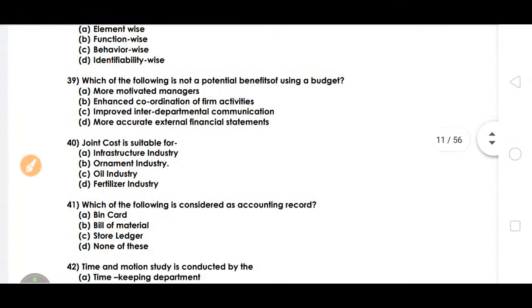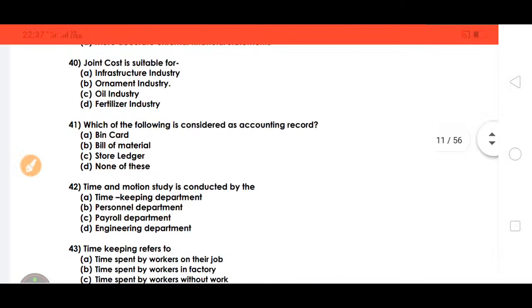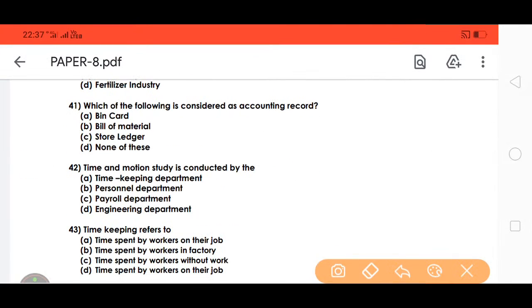So joint cost is suitable to the oil industry. So oil industry. Which of the following is considered as an accounting record? Accounting record is maintained by the stores keeper, stores ledger. Bin card is maintained by stores. Bill of material is only for the issue of the materials.